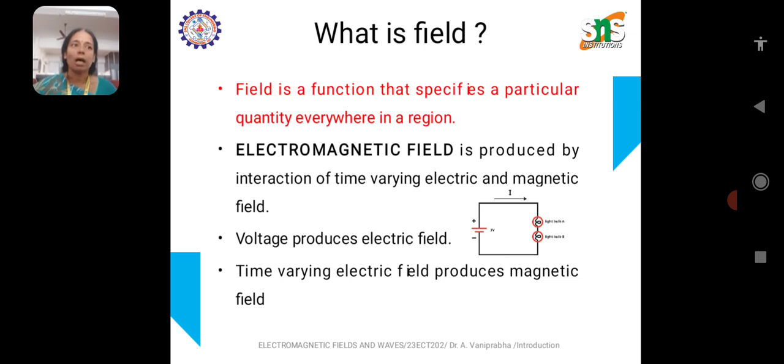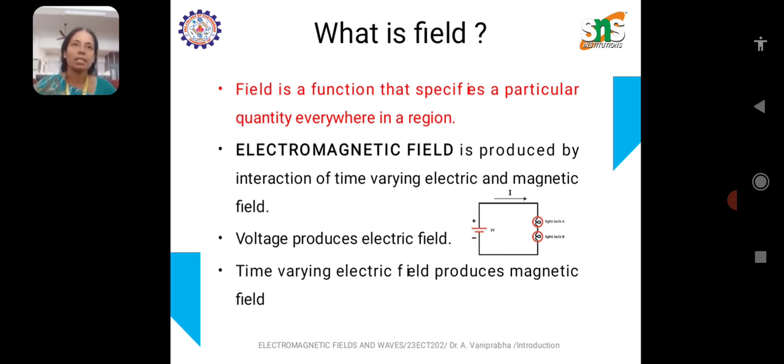So, our today's topic is about electromagnetic field. What is an electromagnetic field? It is the combination of electric and magnetic fields that interact with charged particles. This is produced by interaction of time-varying electric and magnetic fields.